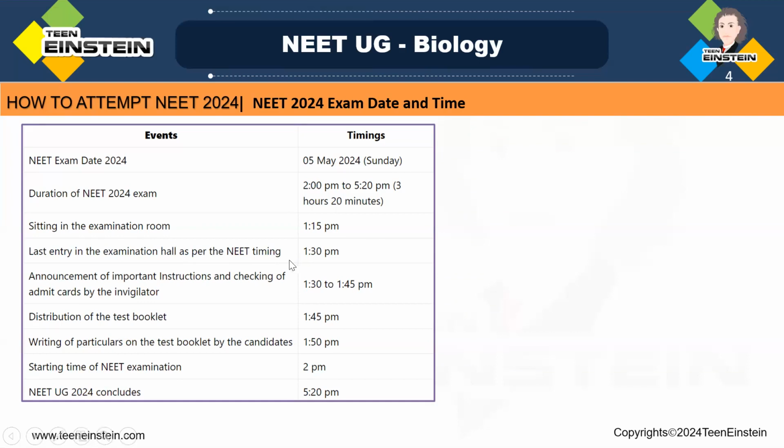After that, they will not allow you to enter inside the examination hall, because after sitting inside the examination hall, there are so many procedures. So announcement of important instructions and checking of the admit cards by the invigilator is done from 1:30 to 1:45 p.m. Okay, there will be an invigilator in your examination hall, so you can ask your doubts wherever you're getting confused, to fill the OMR or to fill the details, or if you have any doubt regarding the examination.